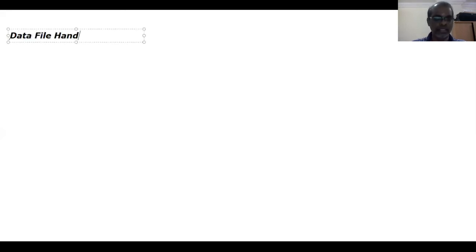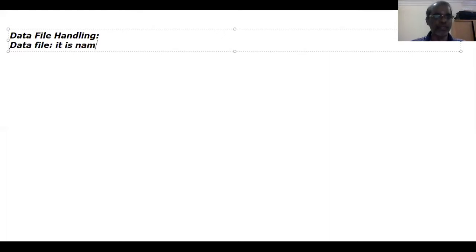Data file handling. First, we must know what you mean by data file. The file stored on the hard disk, that is secondary storage, is called data file. Definition wise, data file is a named place on the hard disk. Any storage device, any secondary storage device